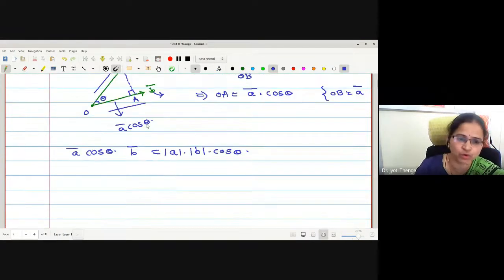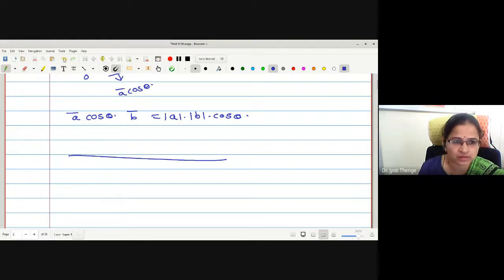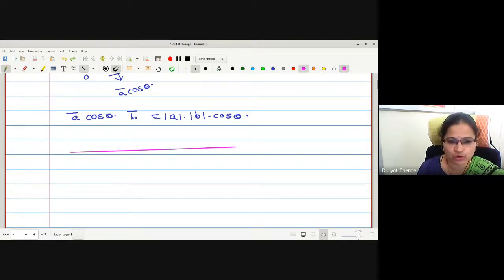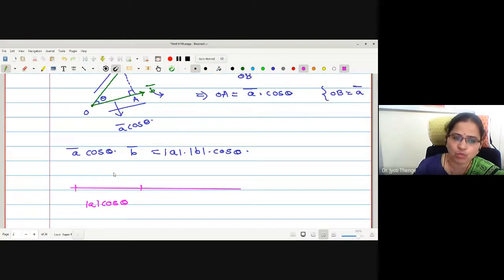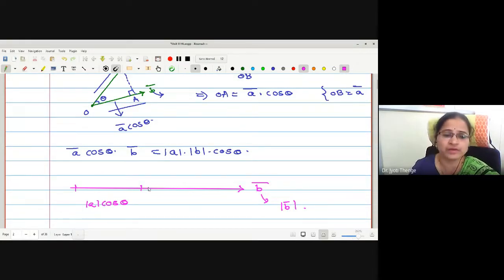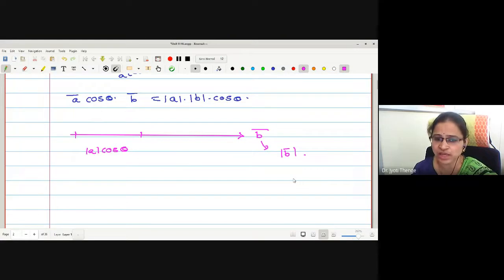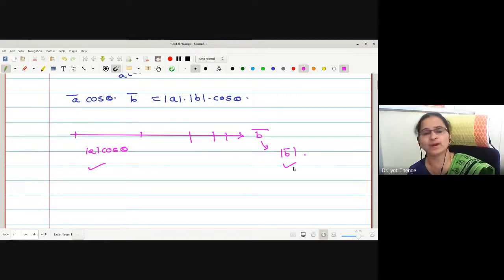These are on the same line, no? I'll just show you. I hope I'm not confusing you. This is what we have obtained: mod A cos theta. On the same line we have B bar. But what is the modulus value of B bar? Say mod of B bar I am writing. Then we have two scalars on the same line, in the direction of B bar. Which are the two scalars? Mod A cos theta and mod of B bar. Then how is this executed? Mod A cos theta taken mod B bar times.